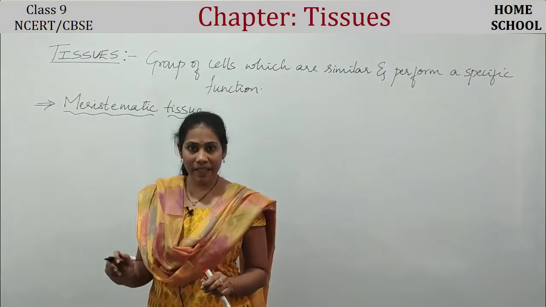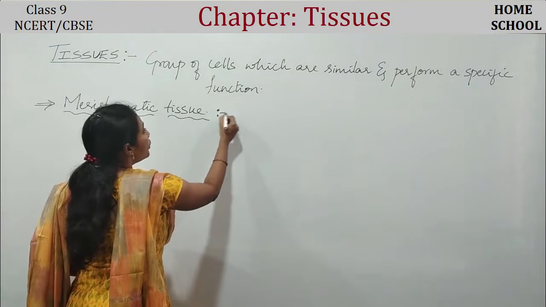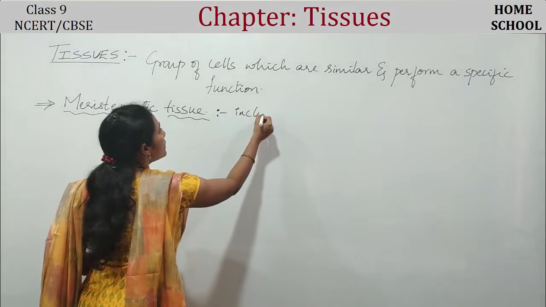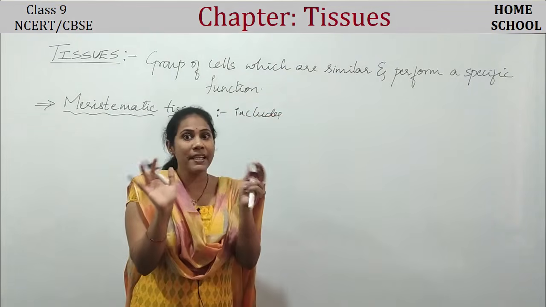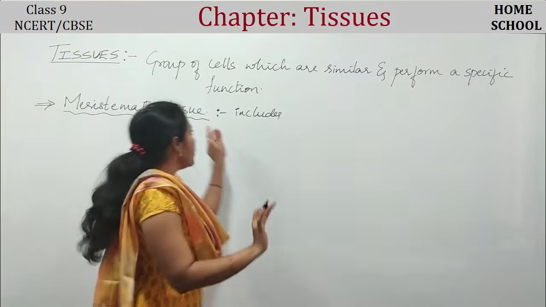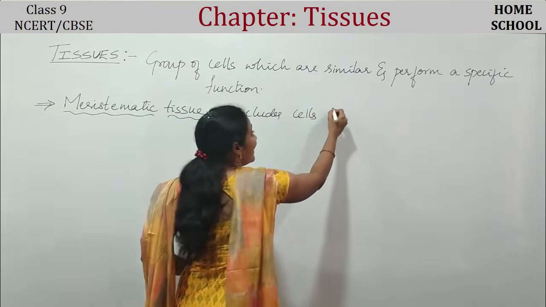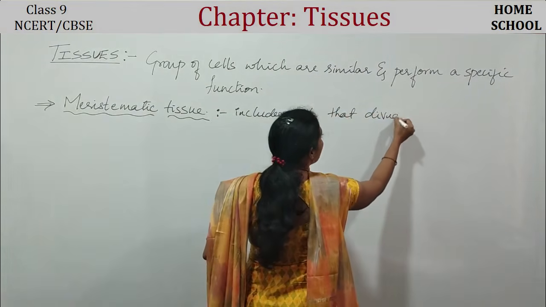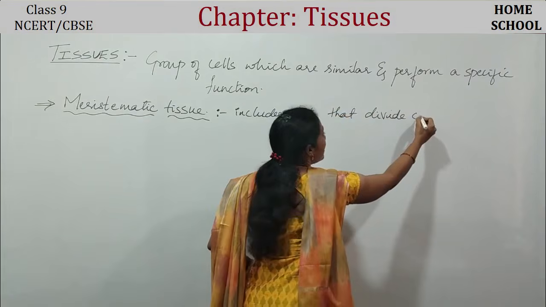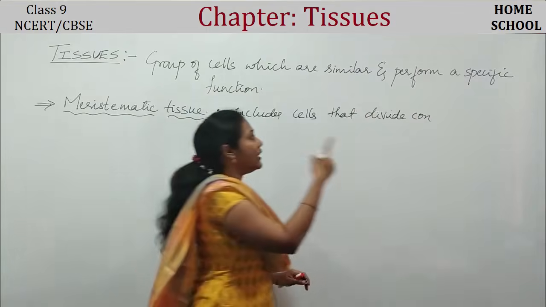Coming to the meristematic tissue, it includes a lot of cells which are similar in structure. Yes or no? So meristematic tissue includes cells that divide continuously. What is the work that these cells will do?